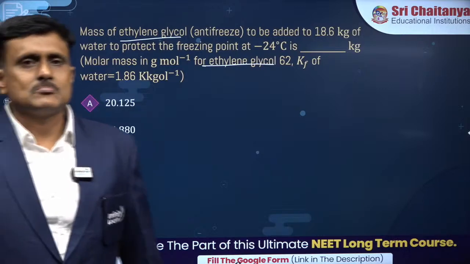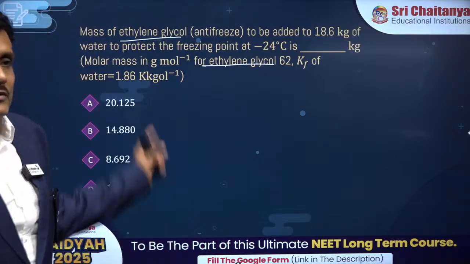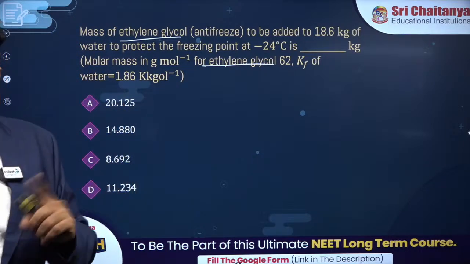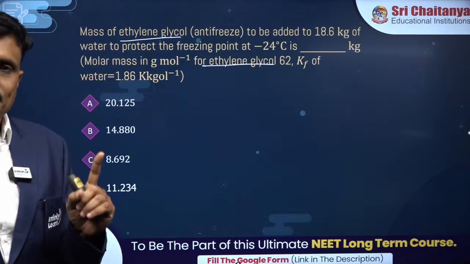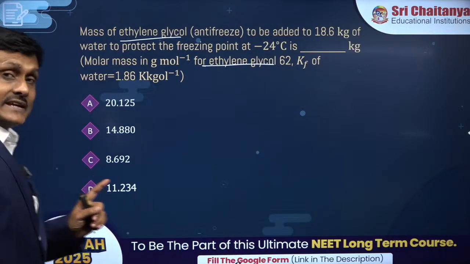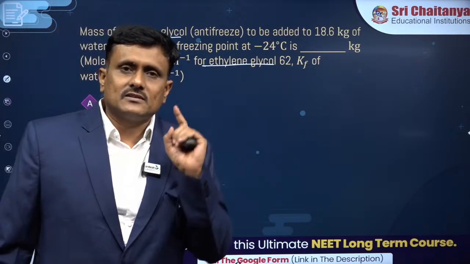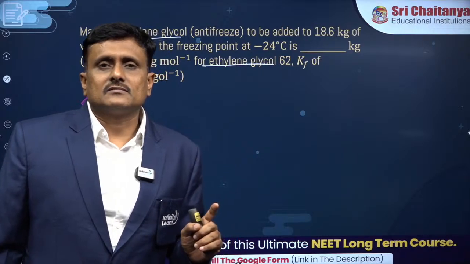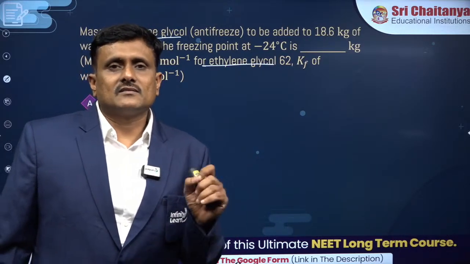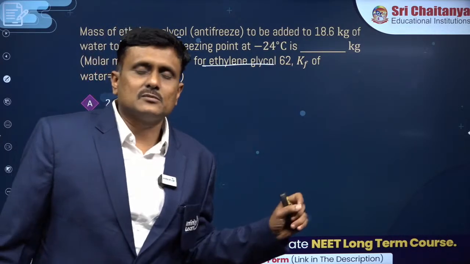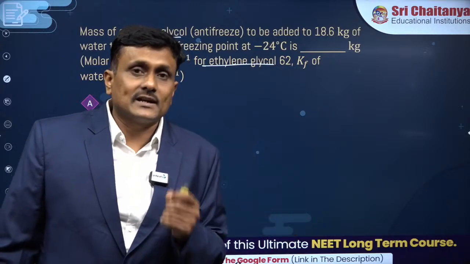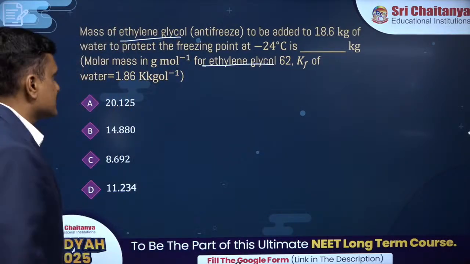Can anyone answer this? Because nothing is mentioned, you should take it as non-electrolytic, and the Van't Hoff factor is 1. In NEET, mostly the questions are straight, so don't twist the concept in your mind and try to commit a mistake. Here nothing is mentioned about ethylene glycol, so take the Van't Hoff factor as 1 unless they mention otherwise.